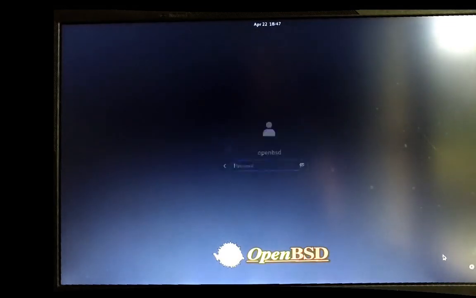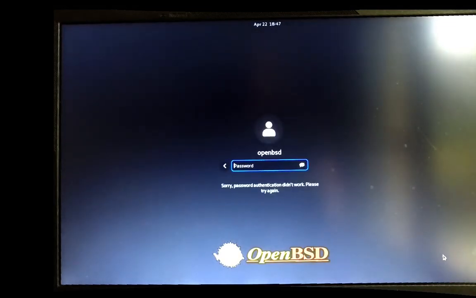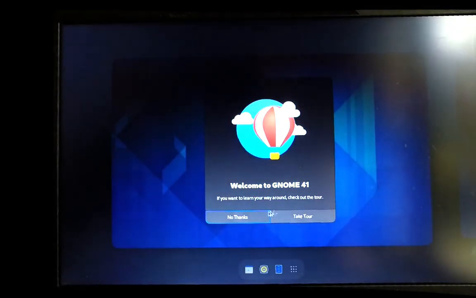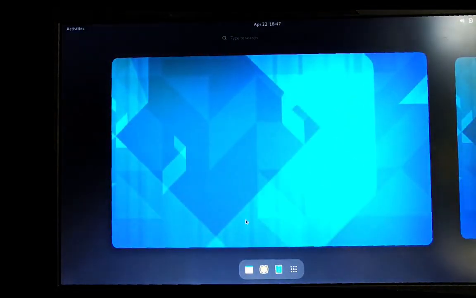And here we are on GDM. So we have our user openbsd that should be up, yes. Login. Oh, with the right password, it's better. And okay, my computer is old, it's a Core Duo and not super fast. And voila! We are on GNOME 41.